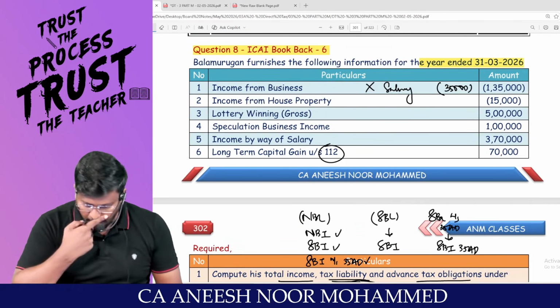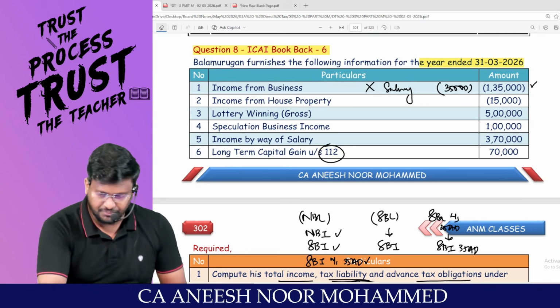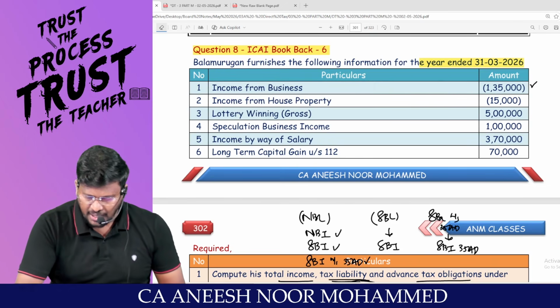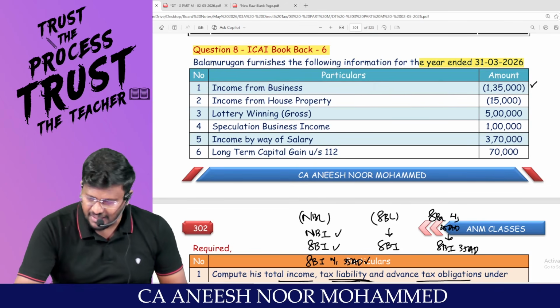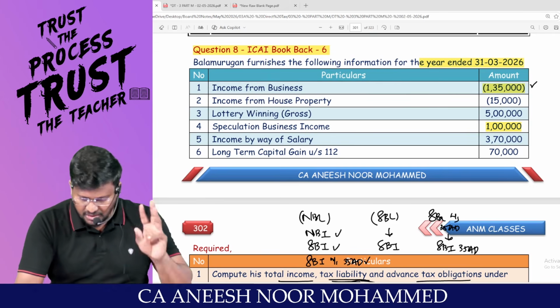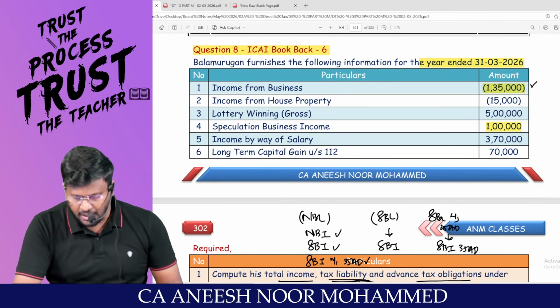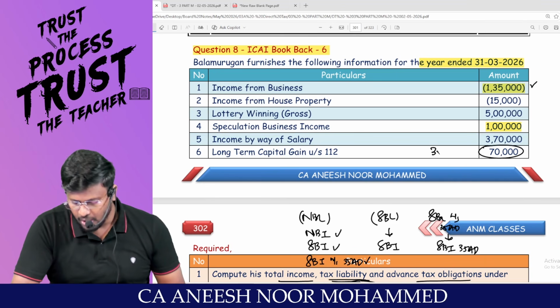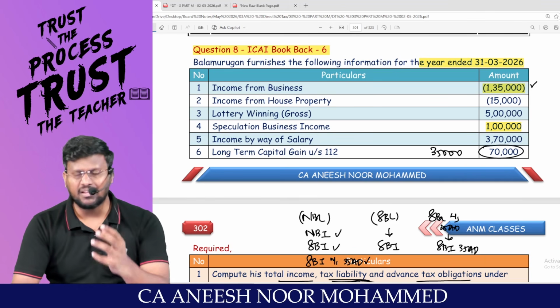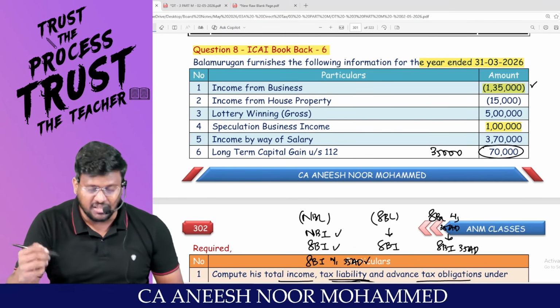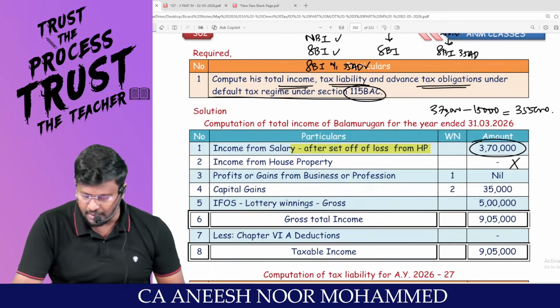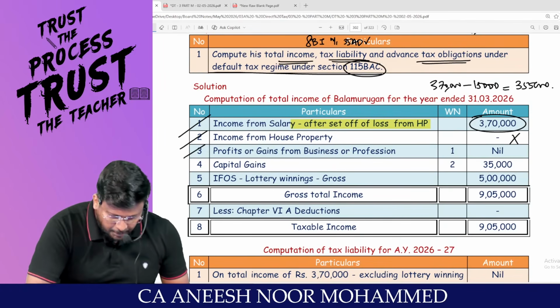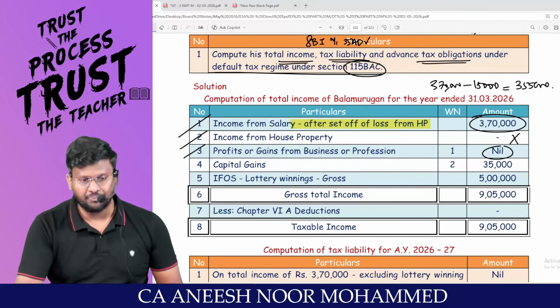Come on, man, PGBP. How much is the PGBP loss? 1,35,000. I can happily set off that against 1 lakh. So still how much loss will be there? 35,000. That 35,000 I can happily set off against long-term capital gain, and the balance 35,000 long-term capital gain income will be there. Am I right? So entire PGBP has become 0.